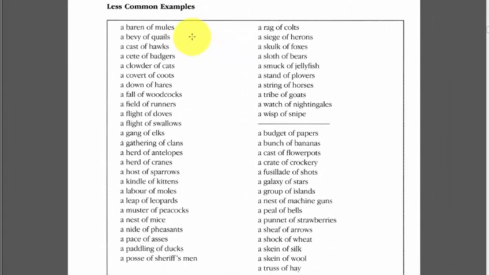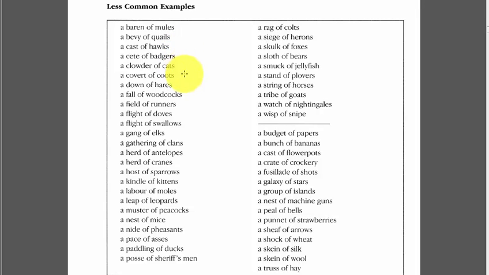Okay, so we're now going to look at the less common examples of group terms or names for a collection of things. So the first one's a baron of mules. By a mule we mean a cross between a horse and a donkey. Then we've got a bevy of quails. Quails are just mid-sized birds. A cast of hawks. Hawks, birds of prey.